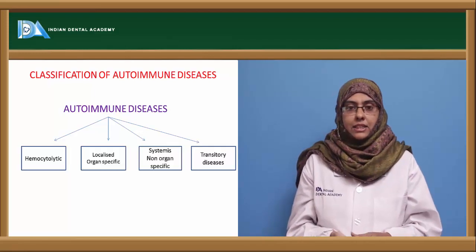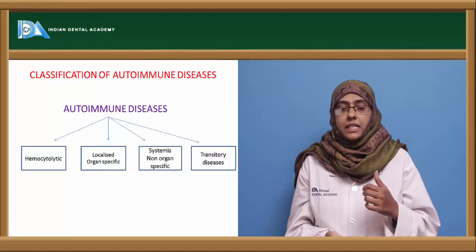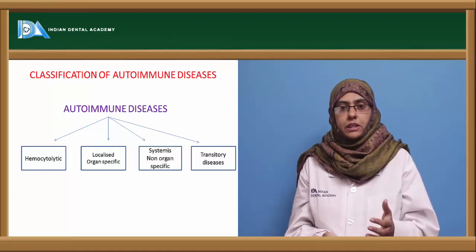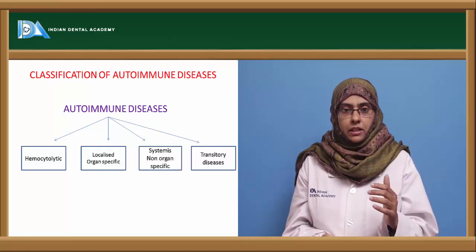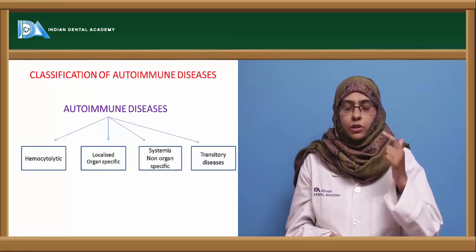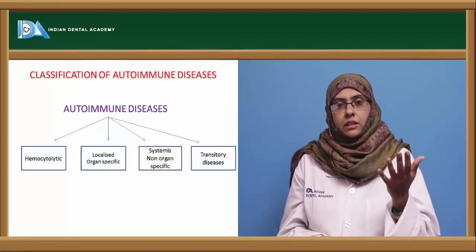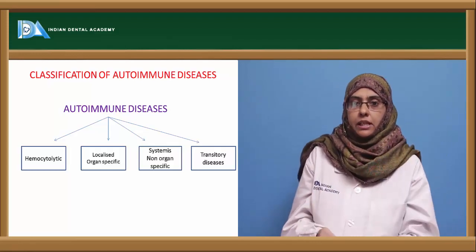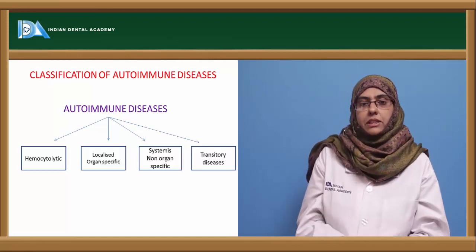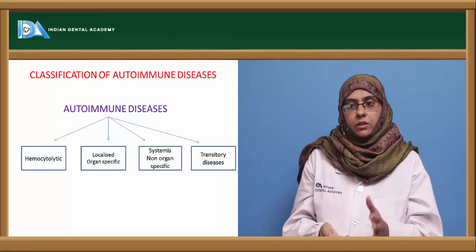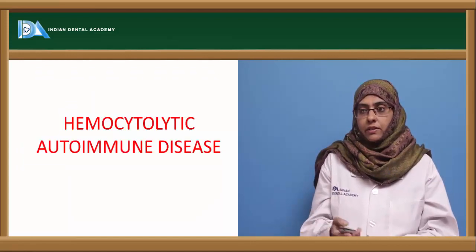Next is a transitory disease. These transitory diseases are usually seen only when the person is introduced with certain drugs, and when the drug is present, it usually enhances the autoimmune disorders, and once the drug is withdrawn, then you can see the person coming back to his normal health. So it is only for a temporary period of time till the drug is present inside the human host. So this is how you can classify the autoimmune diseases. Let us see each of them in detail.